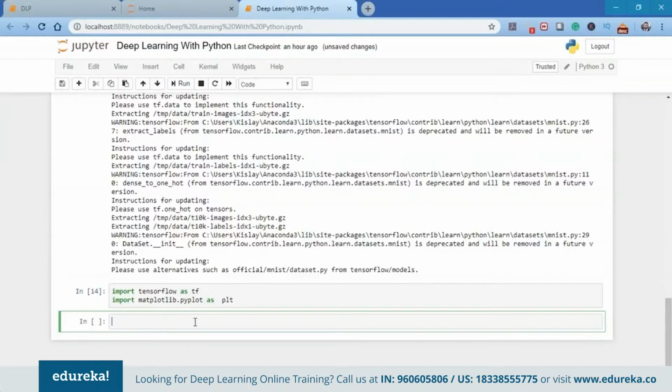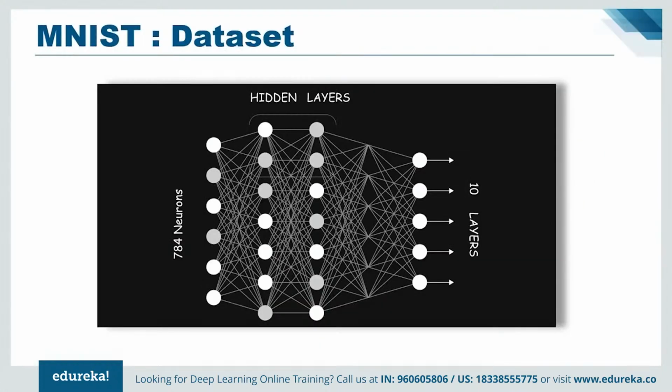Next, I'm going to initialize the network parameters. In the image earlier, we saw that we had two hidden layers, one input layer, and one output layer. I'm going to create two hidden layers which have 256 perceptrons. This number is arbitrary. You can use any number of perceptrons in a single layer; it depends on you. For the input layer, I'm going to use 784 inputs because the image shape is 28 into 28, which equals 784 pixels. And the output layer will be 10, because as you know, the MNIST classes are 0 to 9, which are 10 digits.